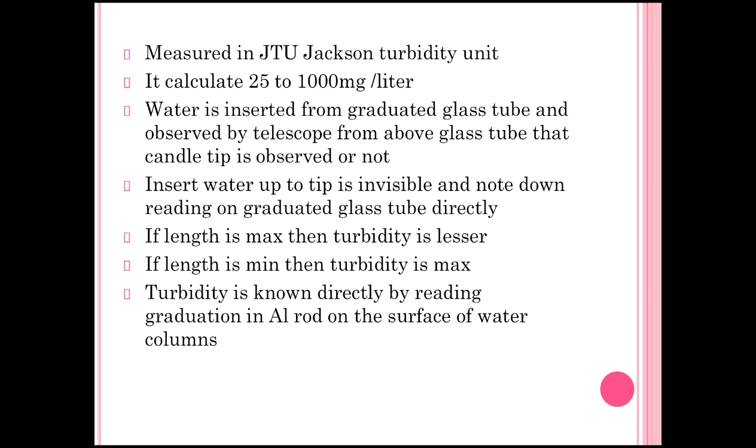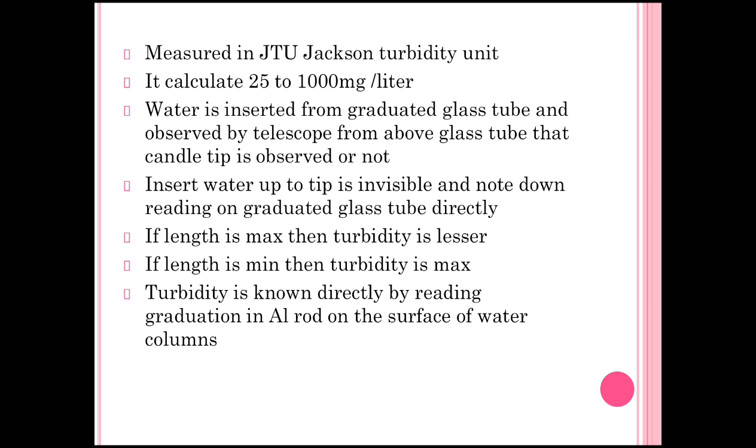Now we insert water until the tip is invisible and note down the reading on the graduated glass tube directly. Same as with the platinum needle, as long as we continuously see the upper tip of the candle, we keep inserting water. When the tip becomes invisible, this is our final reading of turbidity. The reading noted down on the graduated glass is the range of turbidity